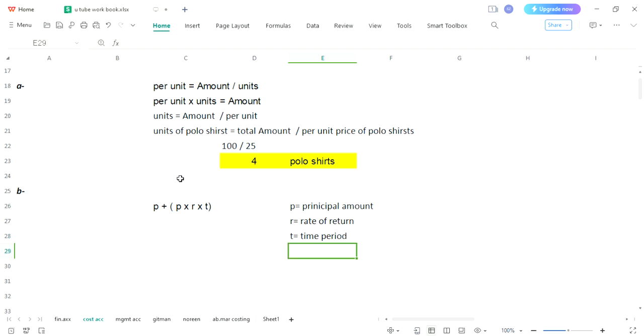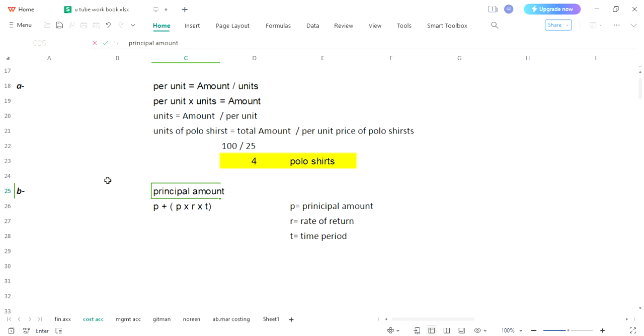So what this formula means, this was your principal amount. After a year he will get some return. This is formula for rate of return, and in this way you can calculate total amount present at the end of period. So what this formula is about, you will have your principal amount and then you will add its return,